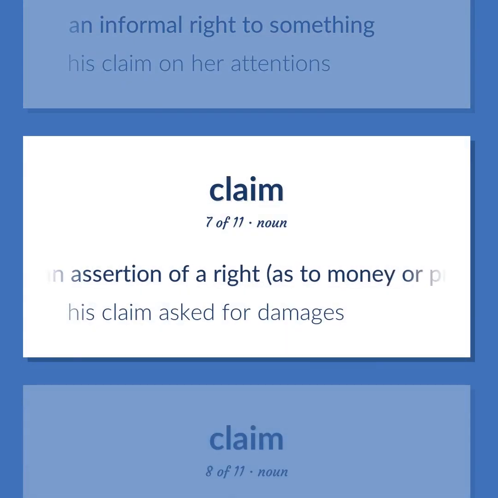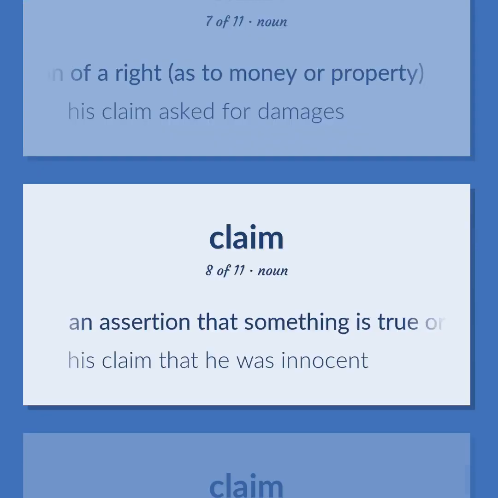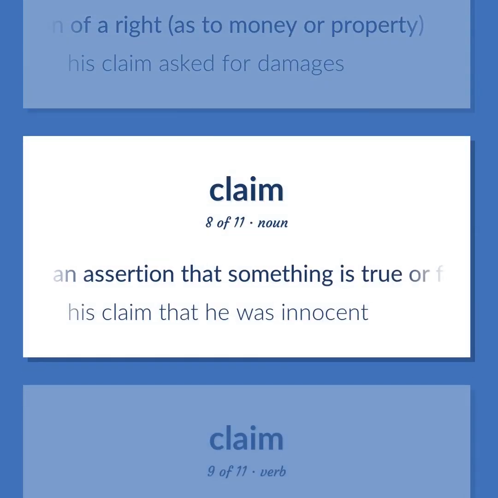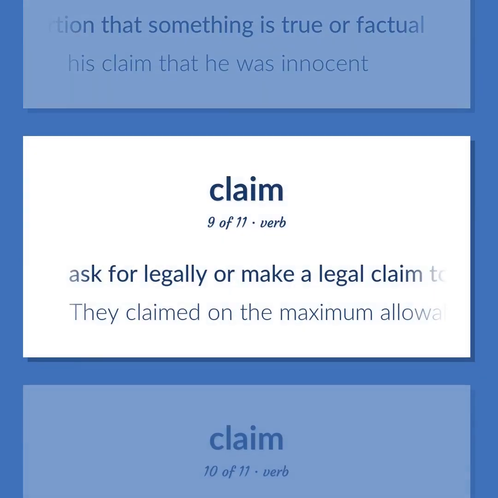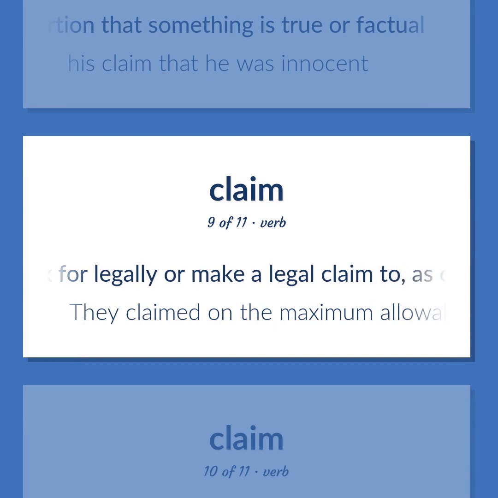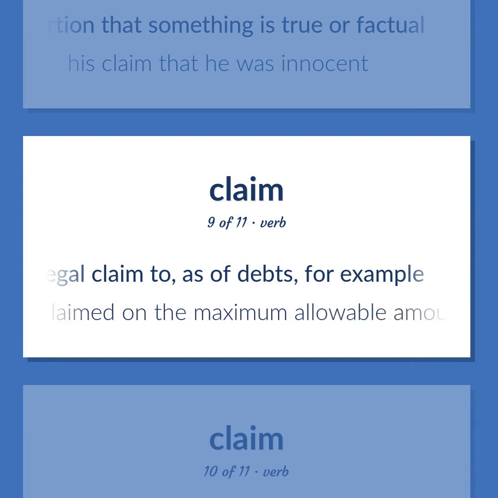An assertion of a right, as to money or property. His claim asked for damages. An assertion that something is true or factual. His claim that he was innocent. Ask for legally or make a legal claim to, as of debts, for example. They claimed on the maximum allowable amount.